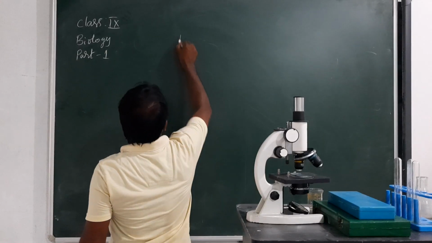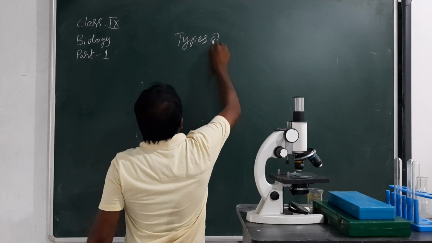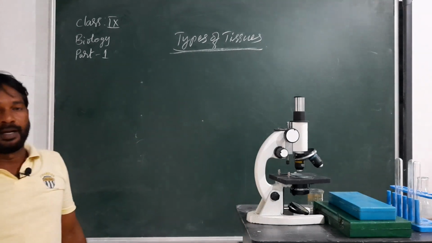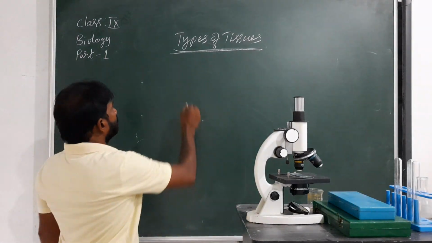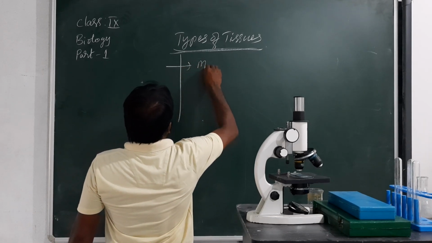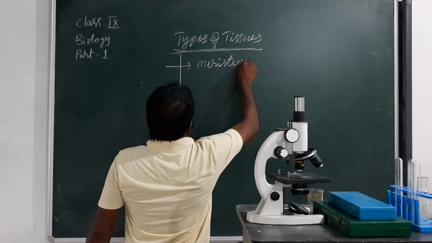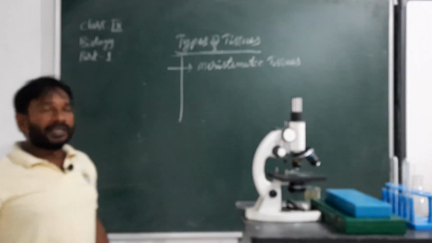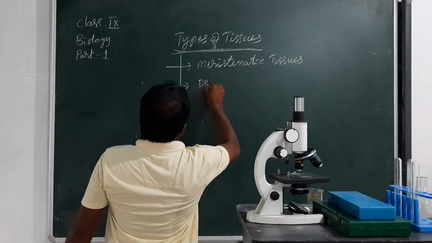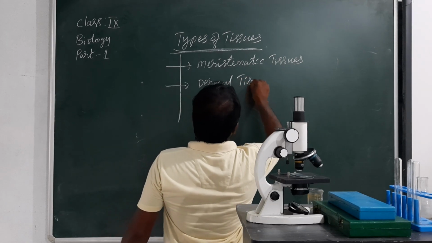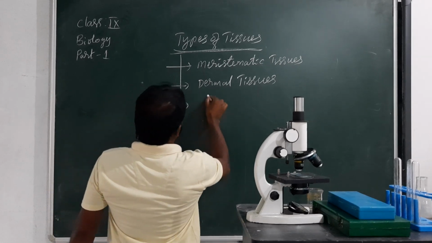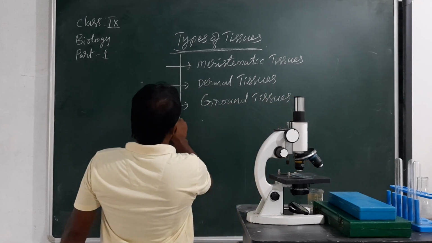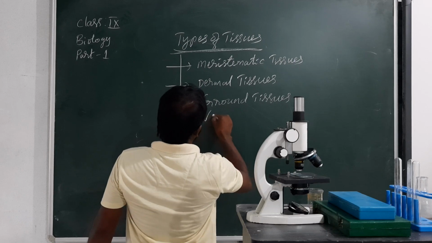These are the types of tissues in plants. First is meristematic tissues, second is dermal tissues, third is ground tissues, and fourth is vascular tissues.